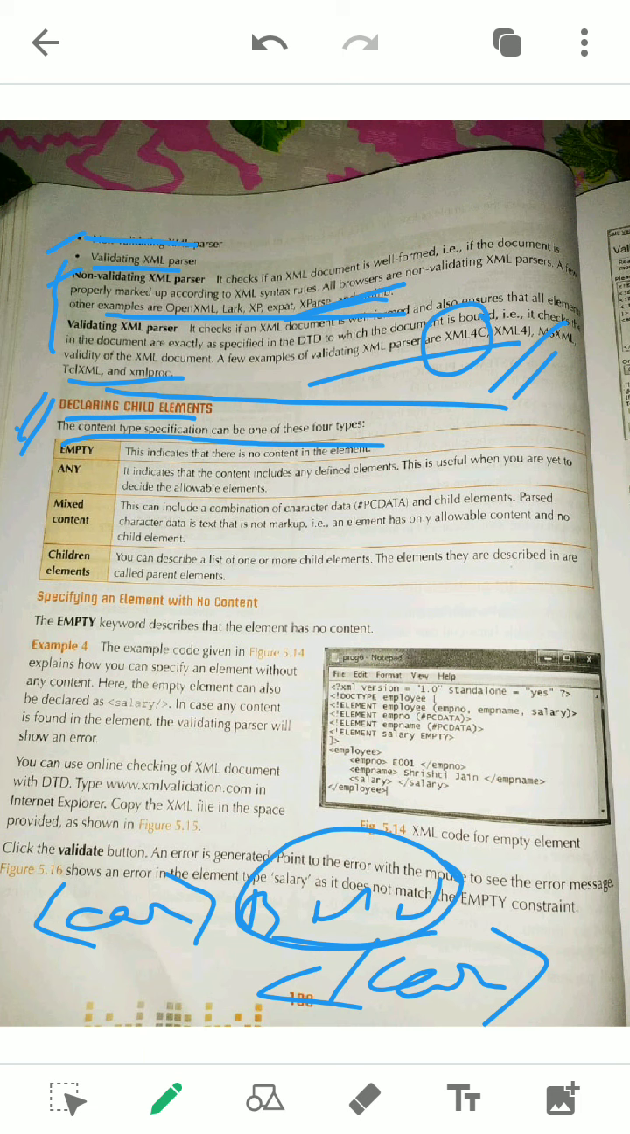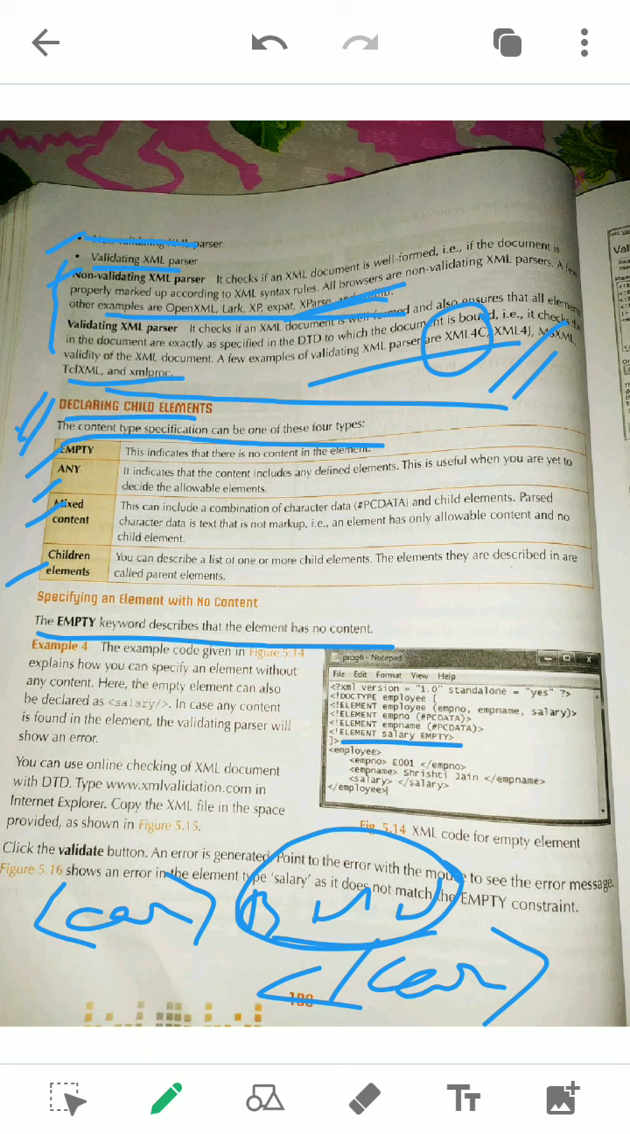So if this question comes, what are the content type specifications? These are four: empty, any, mixed and children elements. First, what is empty? If an element is mentioned in the DTD as empty, there will be no content. You can see in the definition, example 5.14, element salary, it is said to be empty.